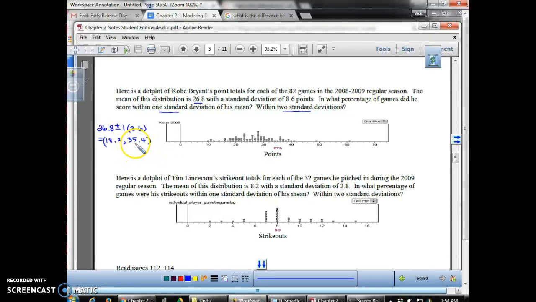And to find out the number of observations or the percentage of observations that fall between those two values, I'm going to go to the graph here and I'm going to mark them. So this goes by 2, so 12, 14, 16, 18, and since it's 18.2, I want anything to the right of this, and then 35.4, so 32, 34, 36, so anything to the left of 36 is going to work for me. Now, what I'm going to do is count the observations in this interval. So pause the video and go ahead and count the observations and see what you get.